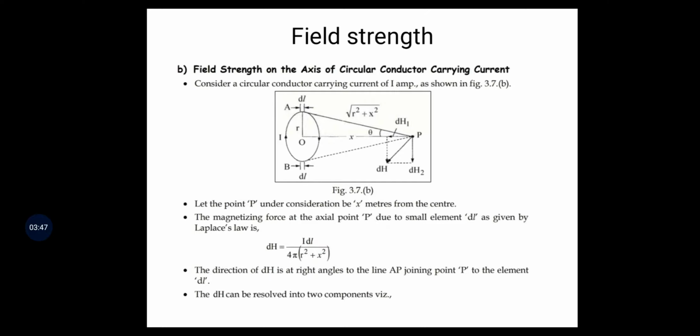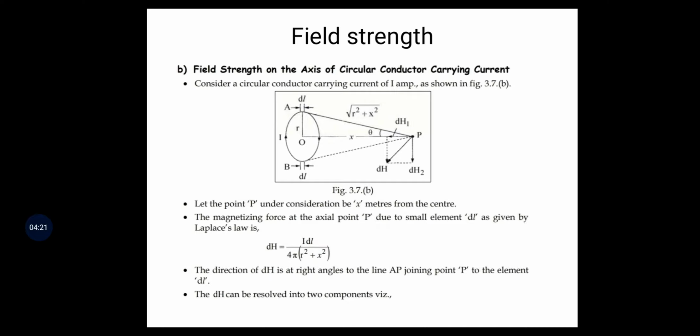We find the field strength at the point P, where the distance from the center of the conductor to point P is x.